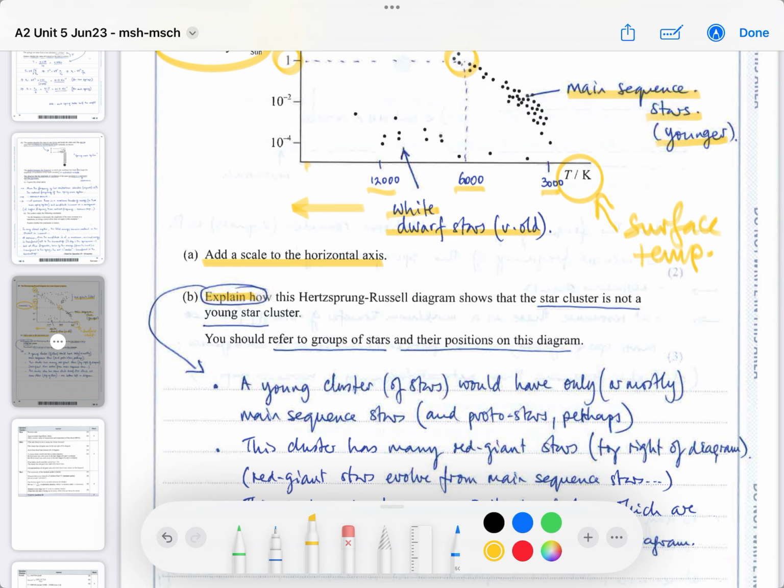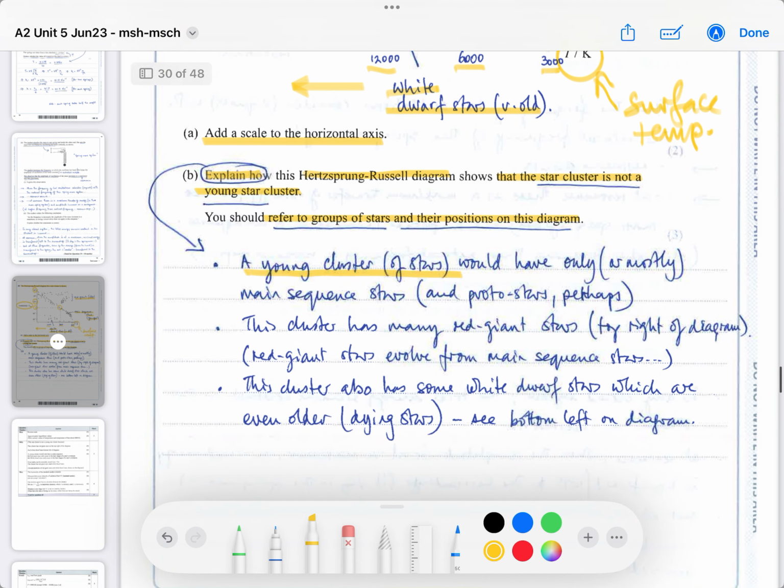It then wants you to explain how this diagram, called the HR diagram, or Hertzsprung-Russell, shows that the star cluster is not a young star cluster. Well, it's not a young star cluster because it's already got red giants and white dwarfs on it. You should refer to the groups of stars and their positions on this diagram, which I've already referred to in my introduction. A young cluster of stars would have only or mostly main sequence stars or protostars, perhaps.